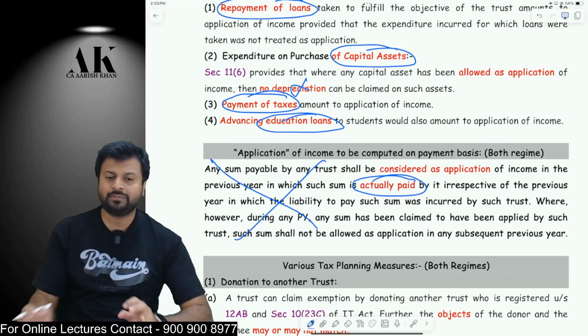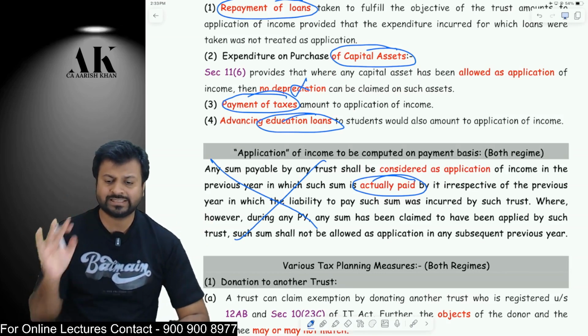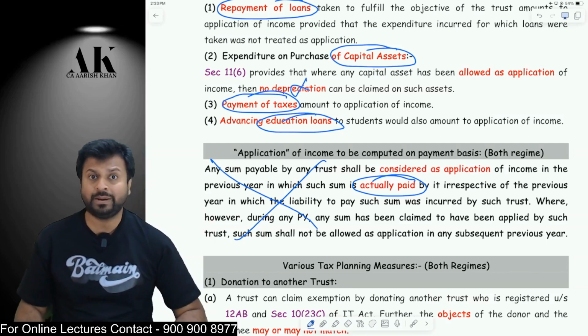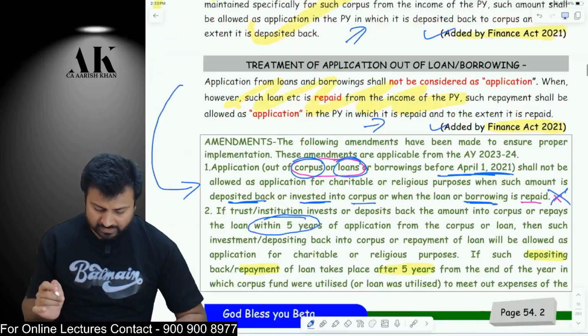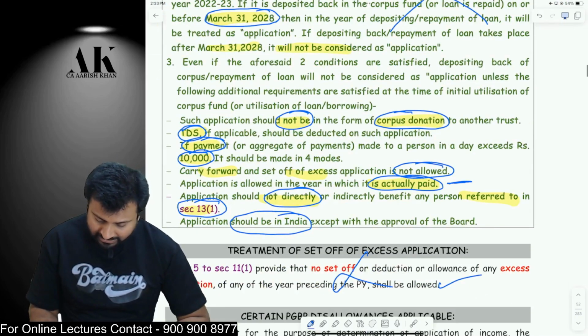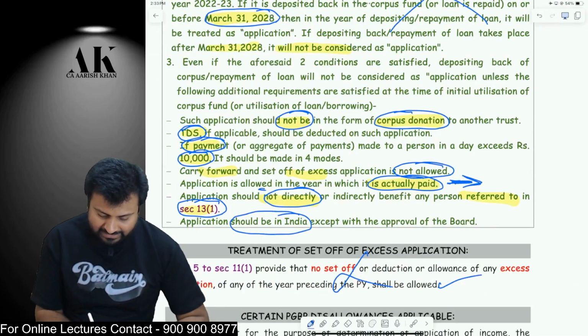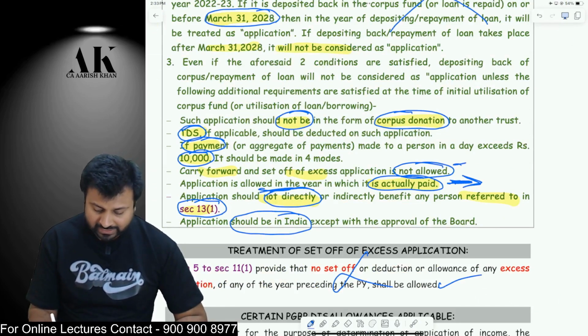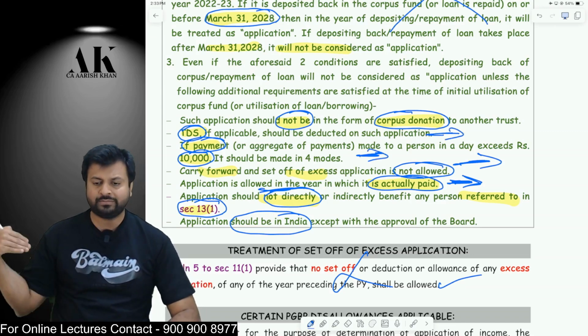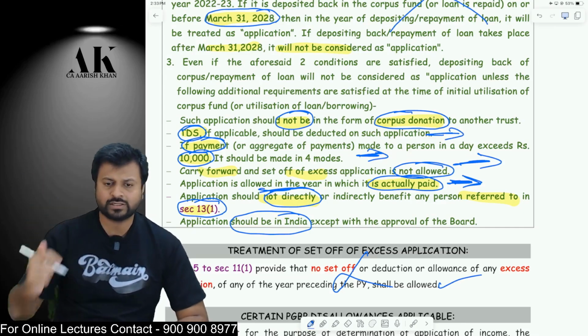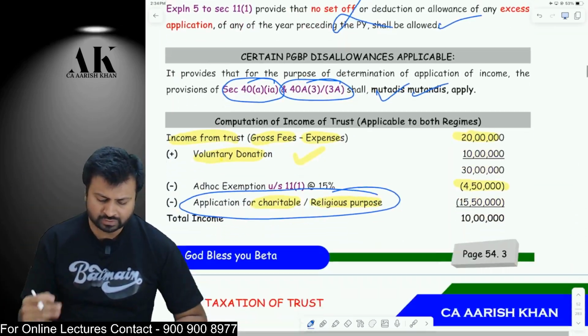This amendment is made by Finance Act 2022, which says that application will only be allowed on payment basis and not on accrual basis. So you have to pay that. That's what was written here also. Here also it was written that it will be allowed only on paid basis. Here also it was written that set off of loss is not allowed. Here also it was written that your TDS has to be deducted, payment in more than. So all these main points which I am telling you now are mentioned over there in the amendment also. That was just a clarification.